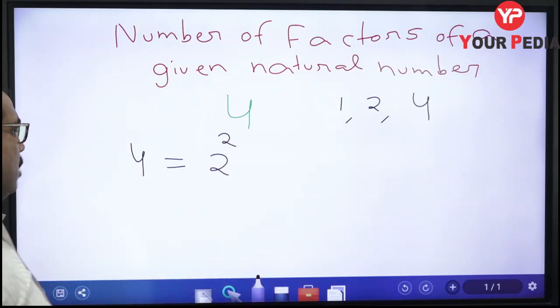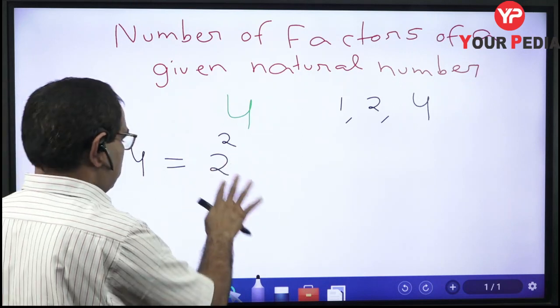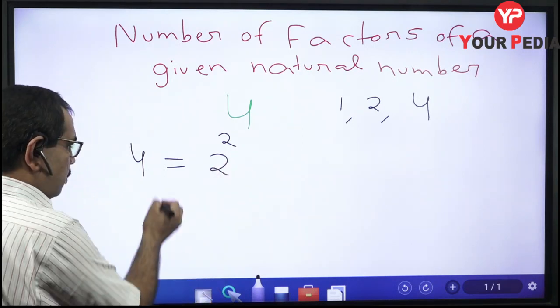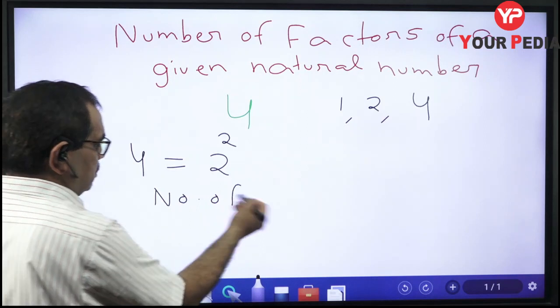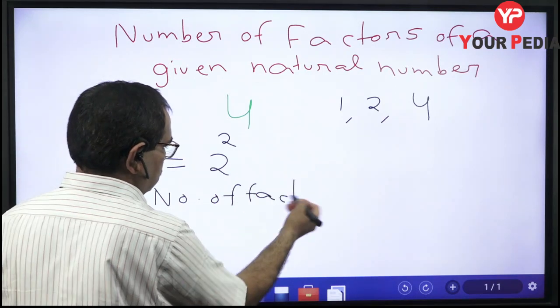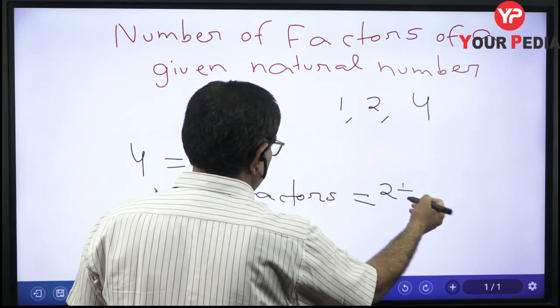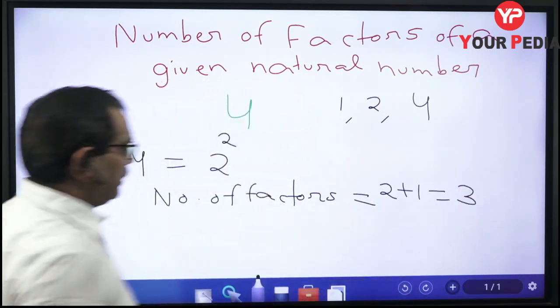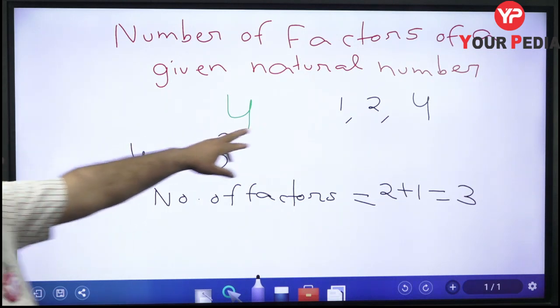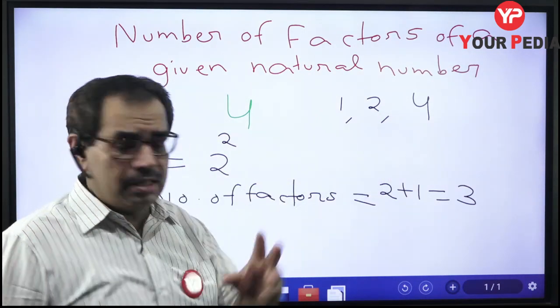Now there is no other prime number involved in the product, so the number of factors will be equal to this power 2 plus 1, equal to 3. There are three factors of this number 4. Clearly we can see here that there are three factors.